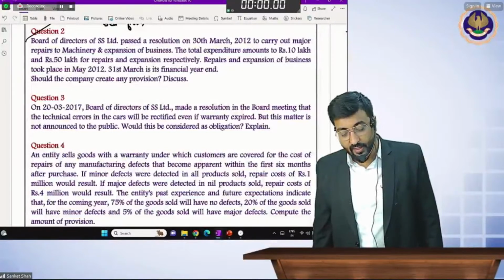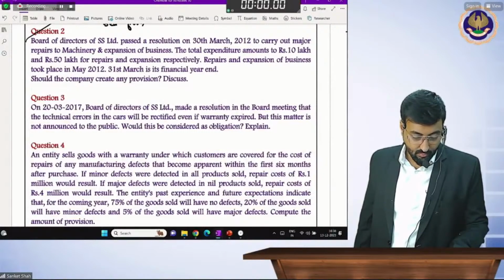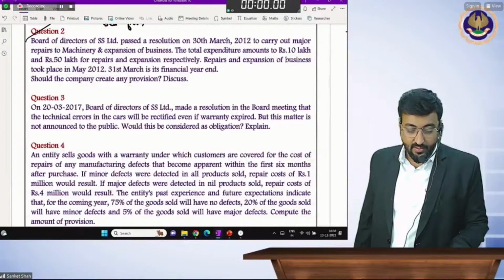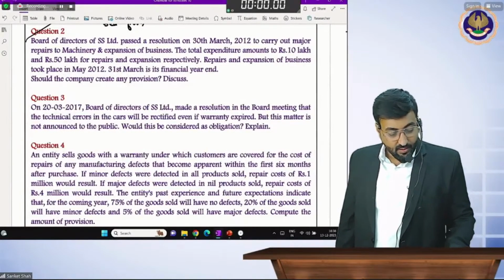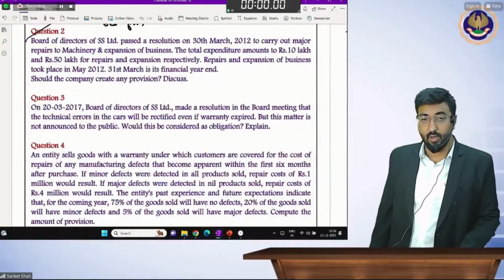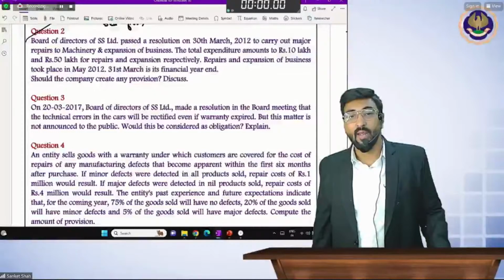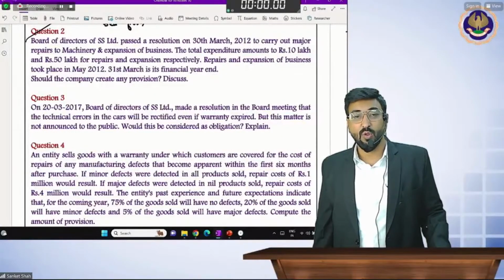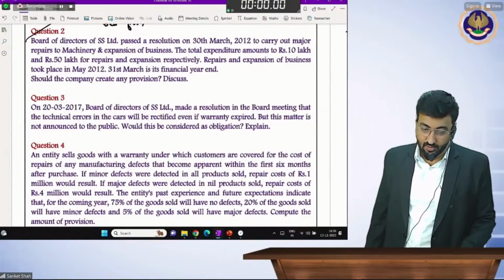क्वेश्चन 3. On 20th March 2017, Board of Directors made a resolution in the board meeting that technical errors in the car will be rectified even if warranty expired. But this matter is not announced to the public. Would this be considered as an obligation?